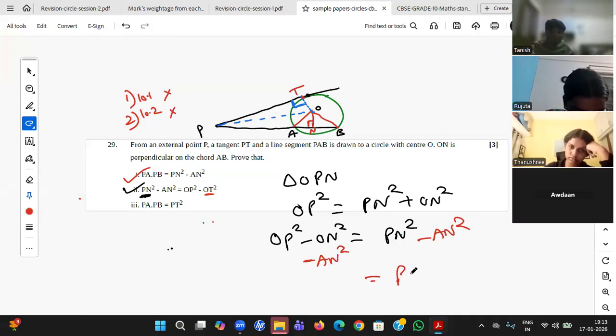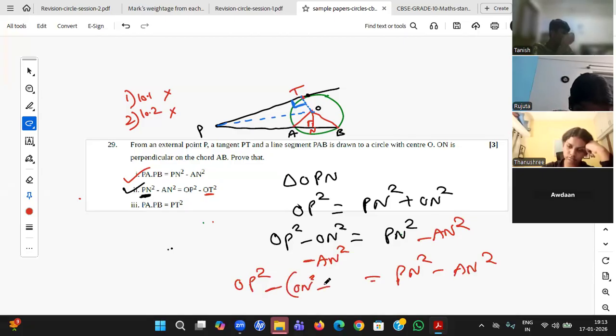One side I already got, PN square minus AN square. Then you write OP square, then you take minus common, then you write ON square plus AN square. And this is the triangle OAN. Very good, absolutely right. ON square plus AN square is OA square, right? Yes, sir.